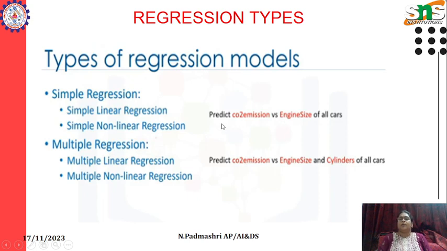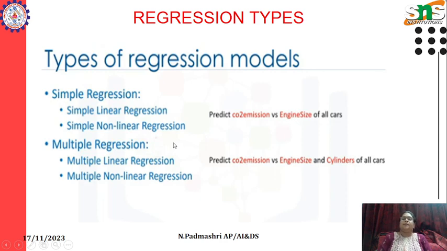I am going to predict the CO2 emission based on the size of the engine, using only one field. If I use only one field to predict my value, that is called simple or single linear regression. The CO2 emission is predicted with only one field called engine size.